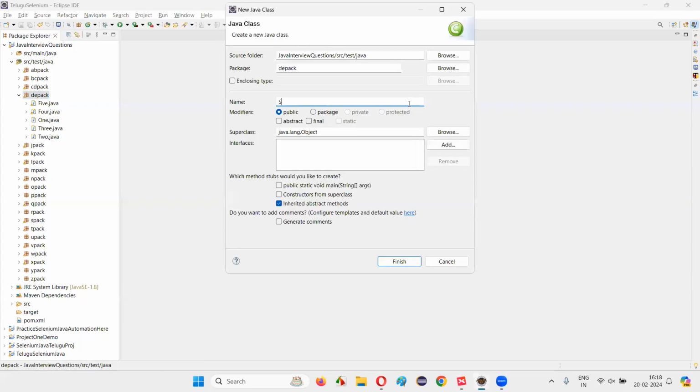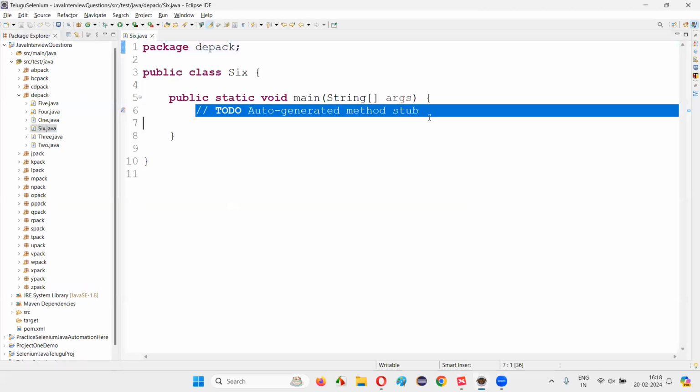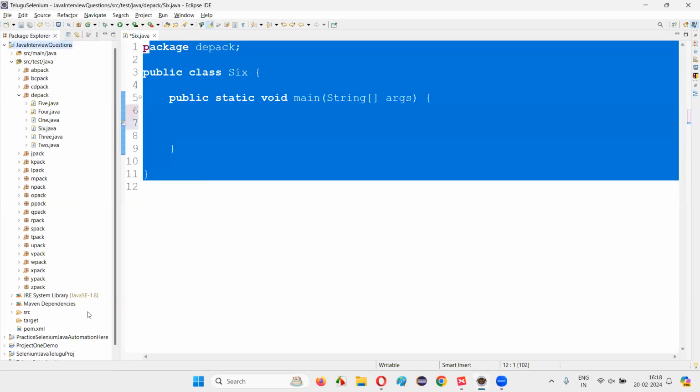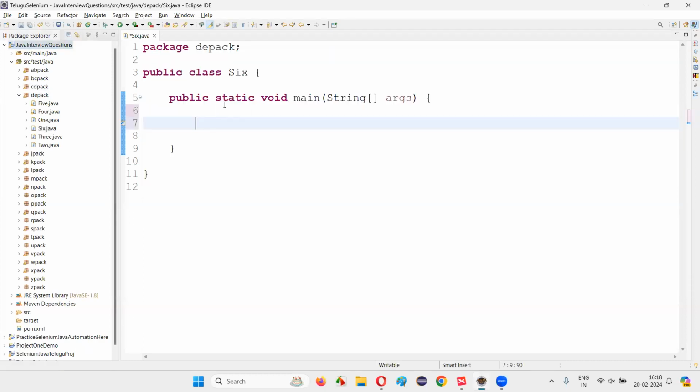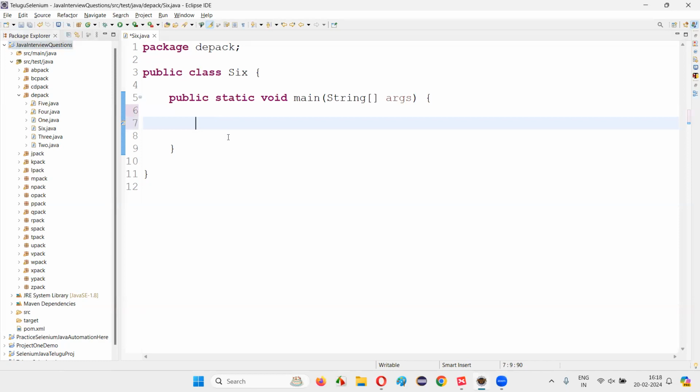I'll just name this class with some random name, say 6. Here I'm going to represent a file in a Java program. In this Java program, I'm going to represent a file which is not there in this project. As you can see, this is a Java project that I'm writing the code in. In this Java project, we don't have any files. But the file that I want to represent in this Java program is outside this particular project. So how to represent such a kind of file?